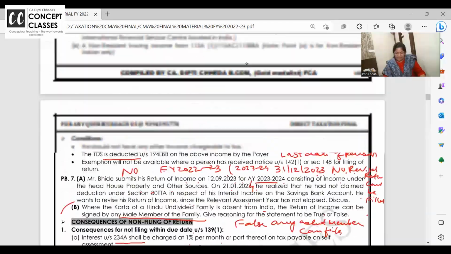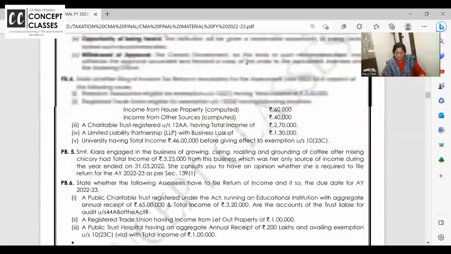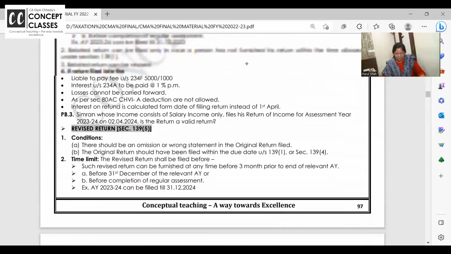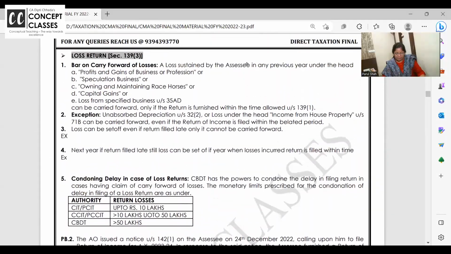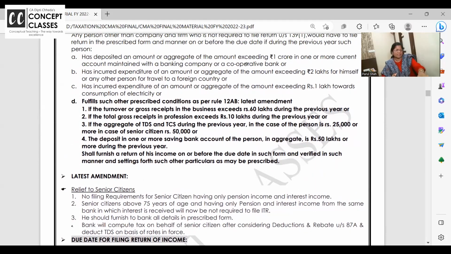Please check once what the cases are where you have compulsorily to file the updated return. We took time because it's new. These are the cases. If your turnover exceeds 60 lakhs, file the return. Gross receipts exceed 10 lakhs. If TDS or TCS is deducted, file.